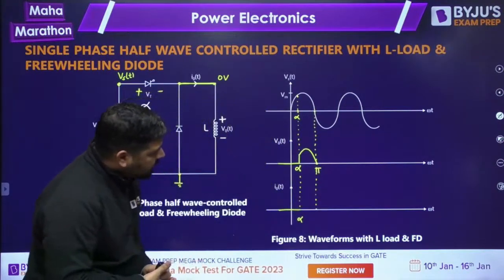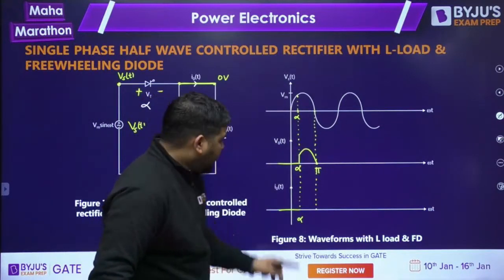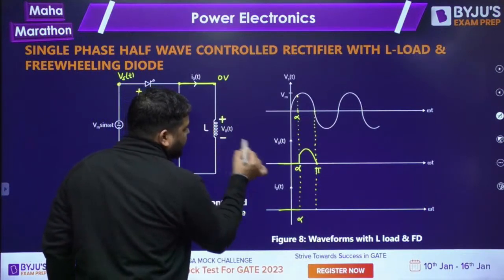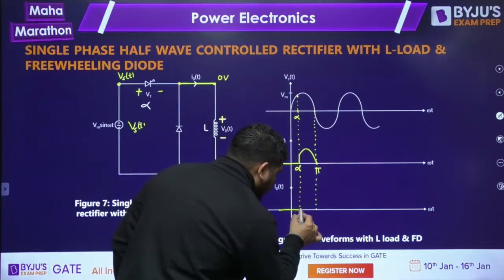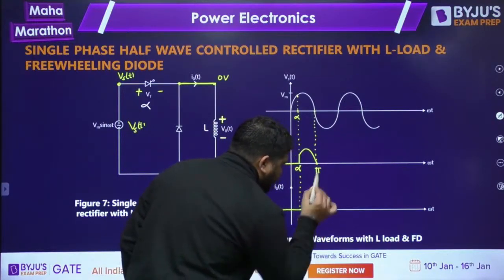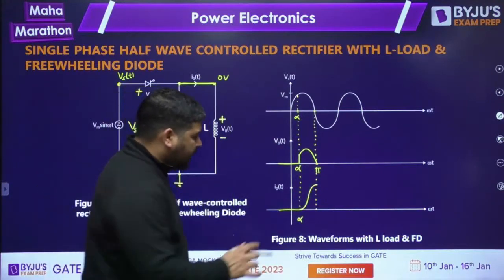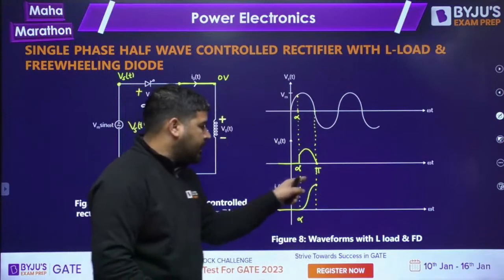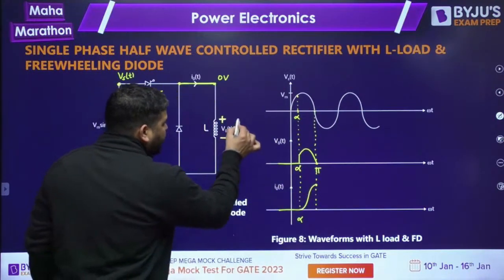Now tell me, if the output voltage is same as the supply voltage from alpha to pi, then what will be the current? The voltage across the inductor is positive, you can see that. So the current will rise and it will reach the maximum. I don't want the equation. Just write the wave. So the wave will look like this. Up to this instant, the current will go and it will reach the maximum at this point. So current has developed now.